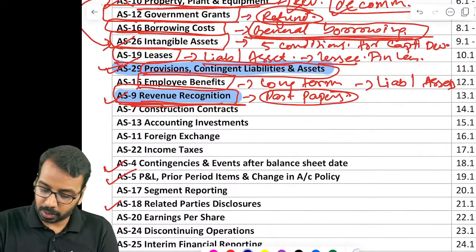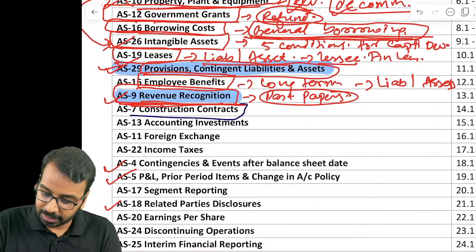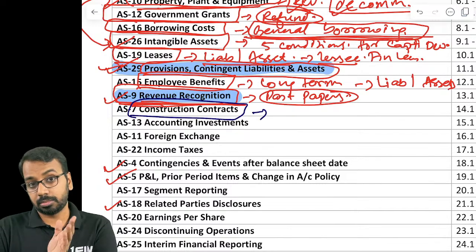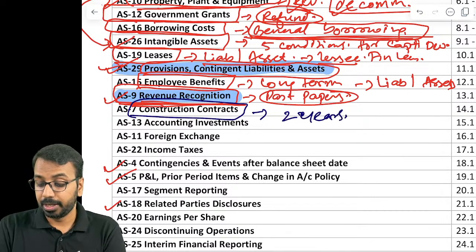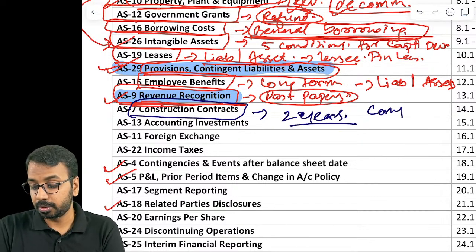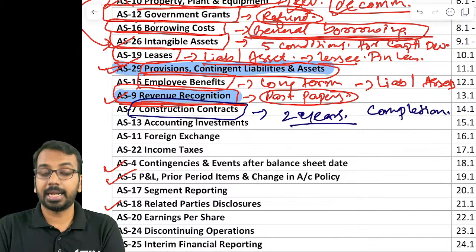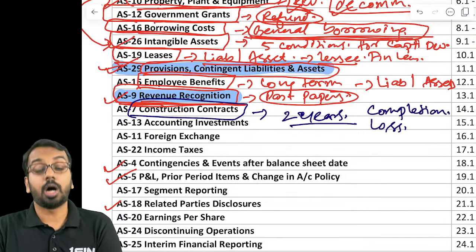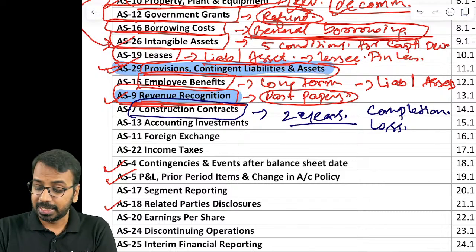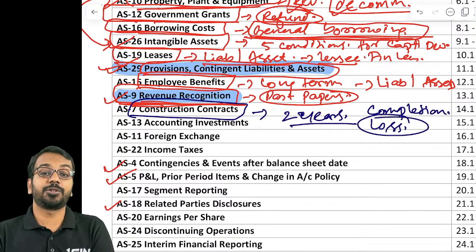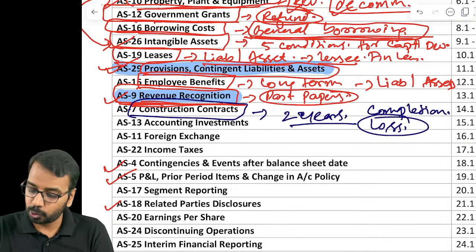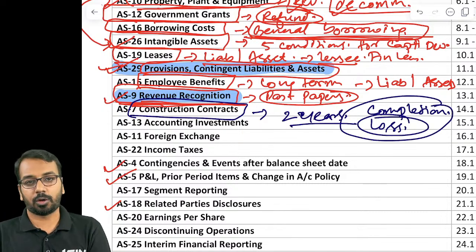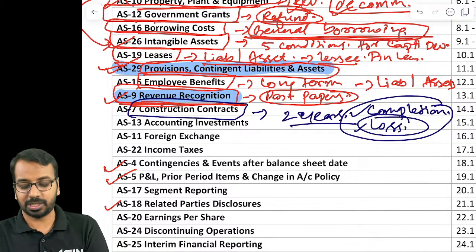Then when it comes to construction contracts, it is pretty simple, but the complexity arises when you have to do the accounting for more than 2 years. So here, how to calculate the completion percentage, right? Then if there is a loss, how to do the accounting. A lot of students I've seen, whenever there is an expected loss, get confused as to how we incorporate that in the P&L. So these two aspects you have to be thorough with and ensure you complete the questions related to this.